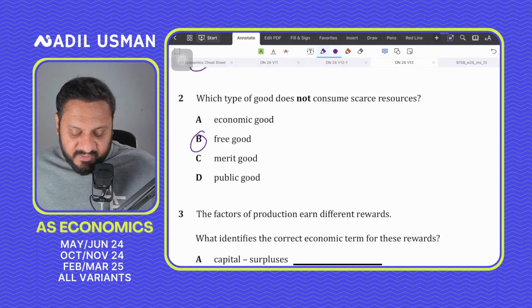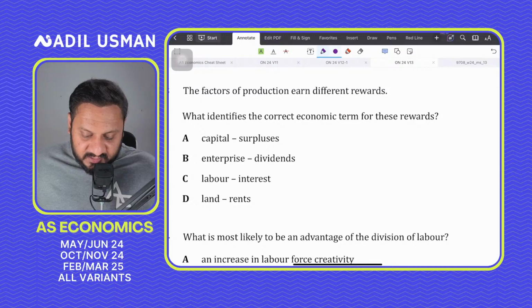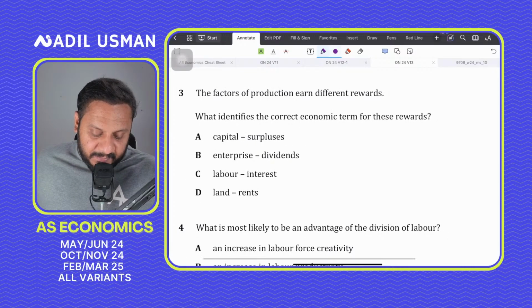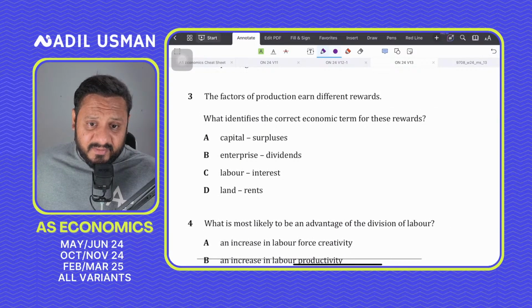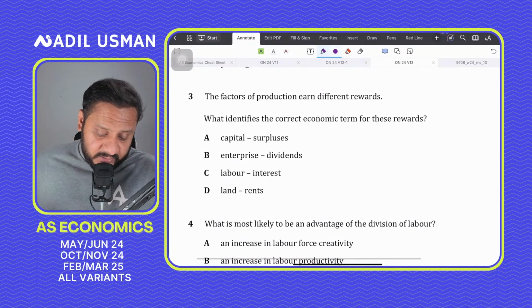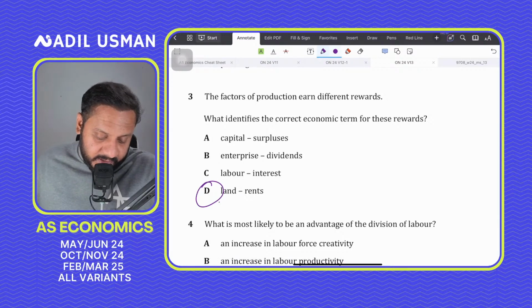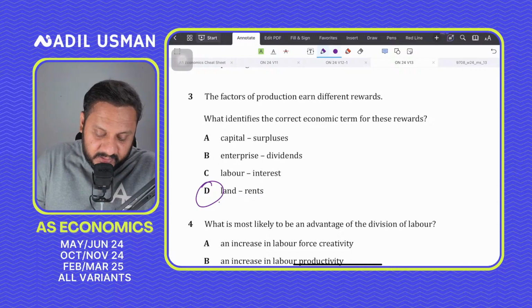Question number 3, the factors of production earn different rewards. Which identifies the correct economic term for these rewards? They're asking which is the correct economic reward. So, land's correct reward is rent. Okay? So, got it? The rest are all wrong. Capital's reward is interest. Enterprise's reward is profit, labor's reward is wages.